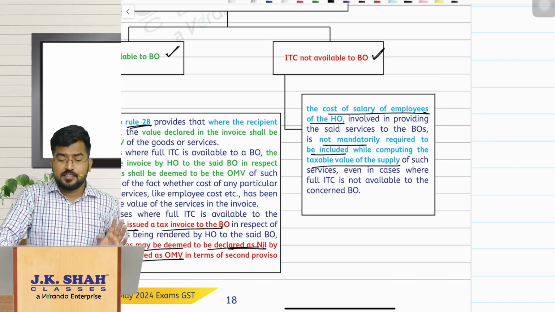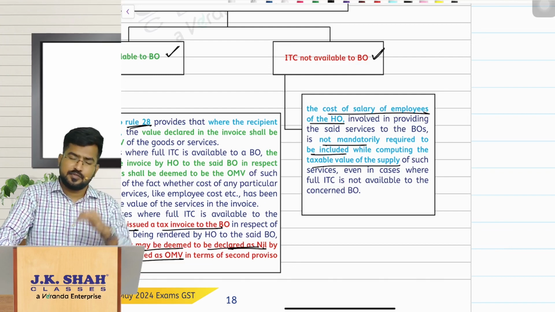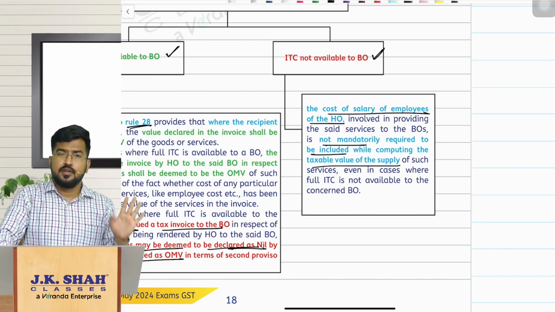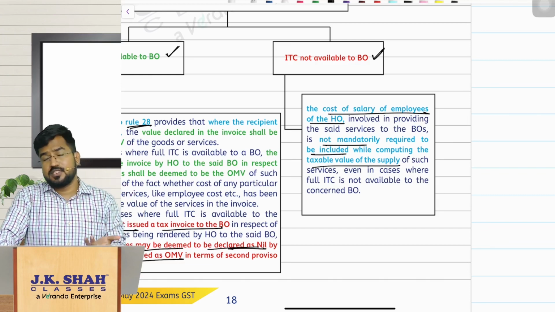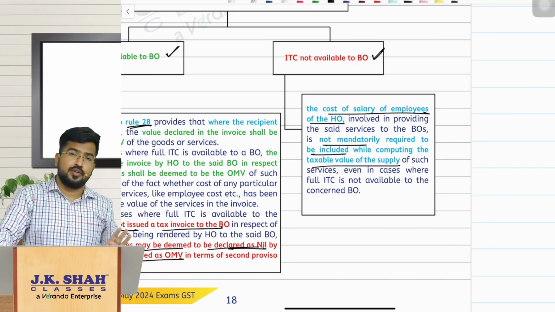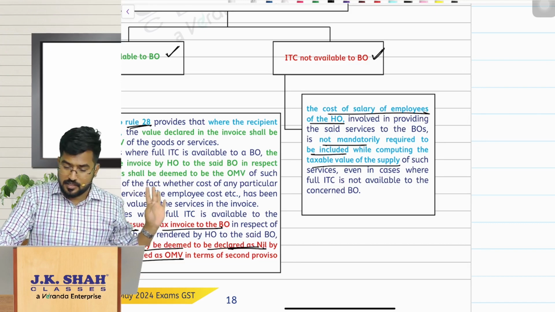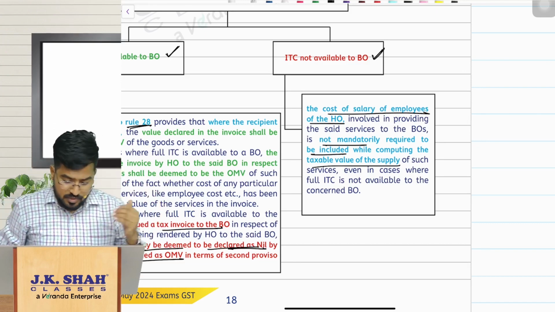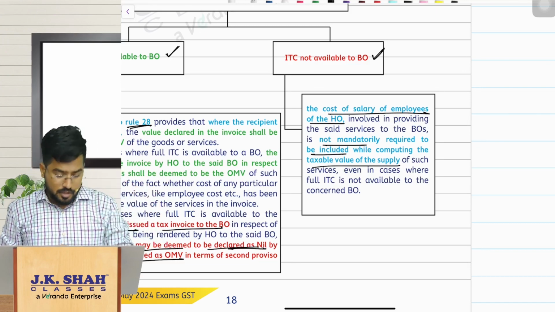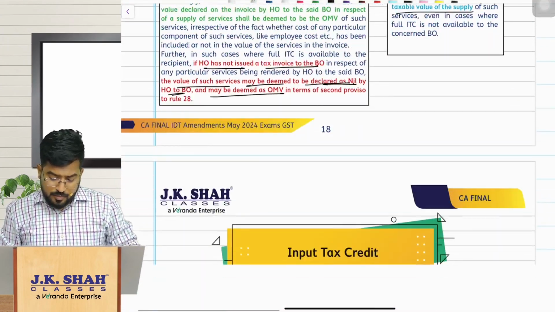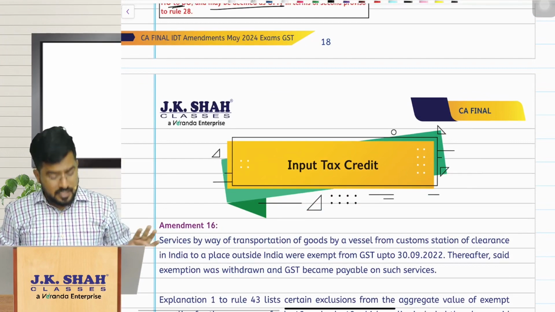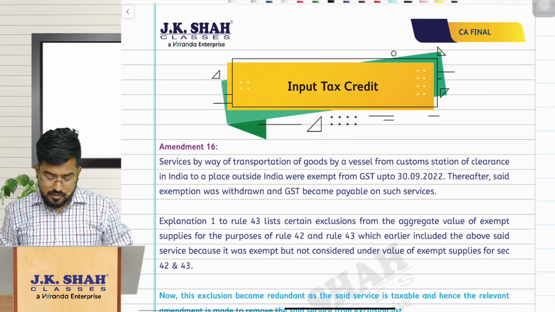Okay, suppose ITC is not available to the branch office, then please raise the invoice. Okay, but include all the cost. It is not mandatory that your own organization employees' cost also you have to include in that. It is not like that. So that is one relaxation, one clarification given by the department. So with this, we are done with amendment number 15 and amendments with respect to value of supply chapter as well. All right.